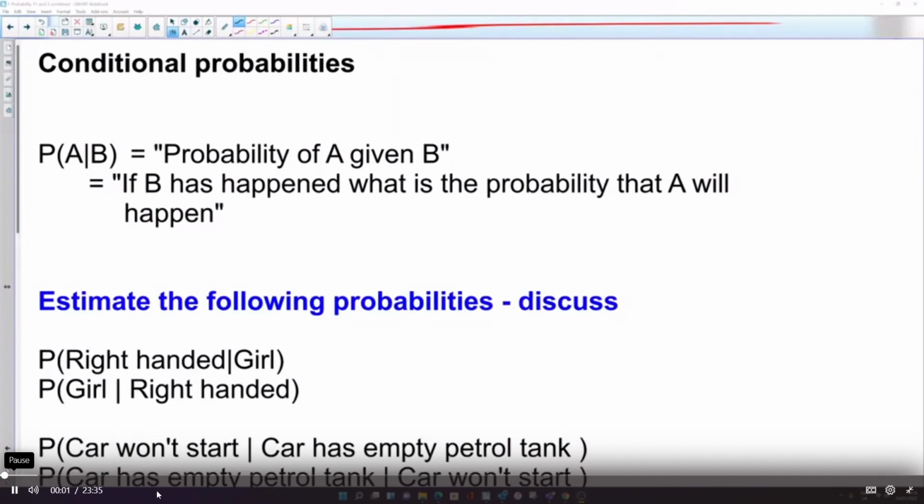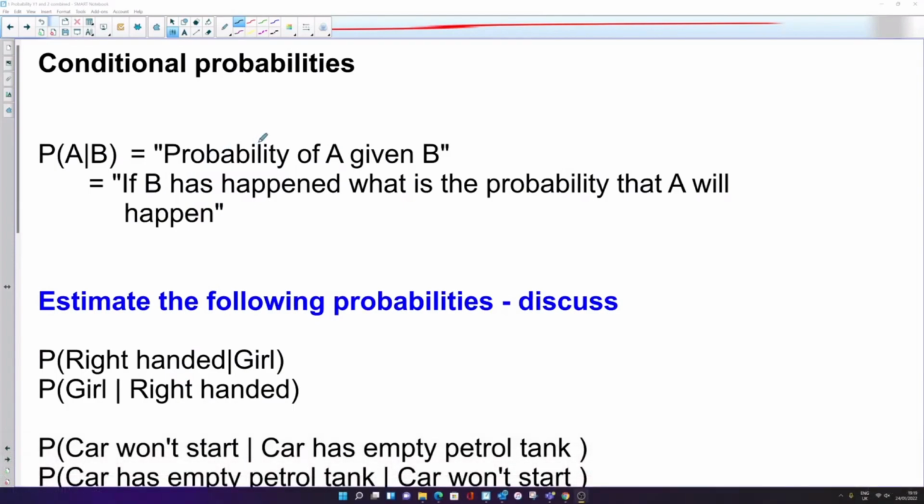In this video we're going to look at conditional probabilities. Now, conditional probability is the probability that something occurs given that something else has previously occurred. So we use this line symbol here in statistics to represent conditional probability, and we would say this is the probability that the event A is going to occur given that B has occurred. So what's the probability that A is going to occur given that B has already occurred? For example, what's the probability that you'll be late for college given that you've overslept?